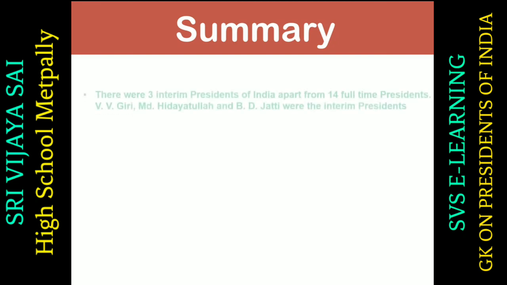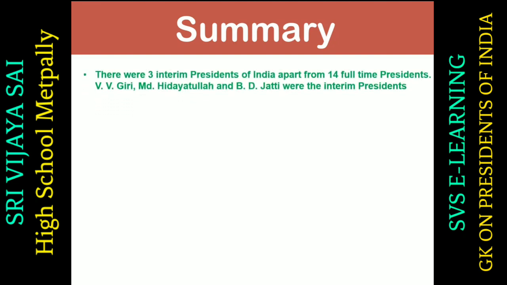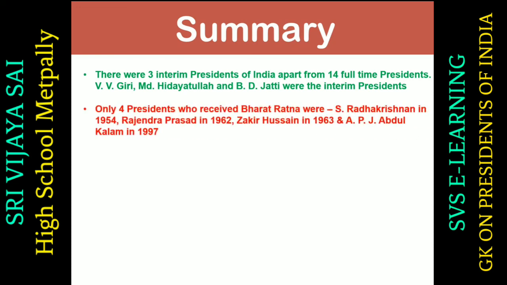The first one is, who were the 3 interim or appointed presidents of India apart from 14 full-time presidents? They were V.V. Giri, Muhammad Hidayatullah, and B.D. Jatti. Only 4 presidents who received Bharat Ratna were S. Radhakrishnan in 1954, Rajendra Prasad in 1962, Zakir Hussain in 1963, and APJ Abdul Kalam in 1997.